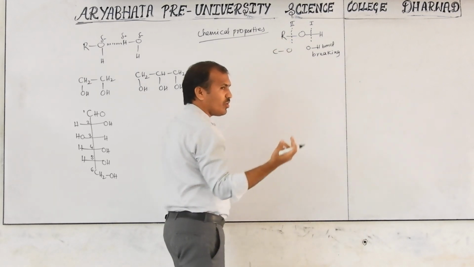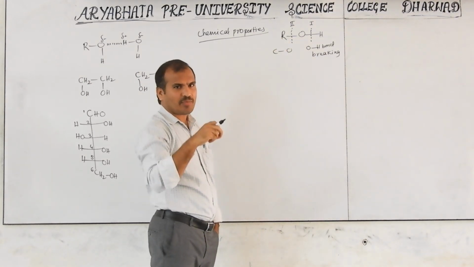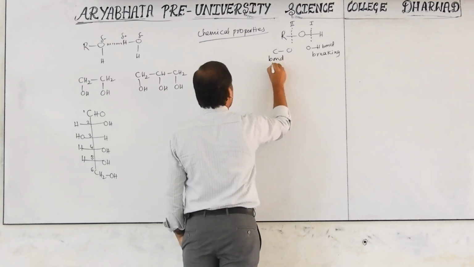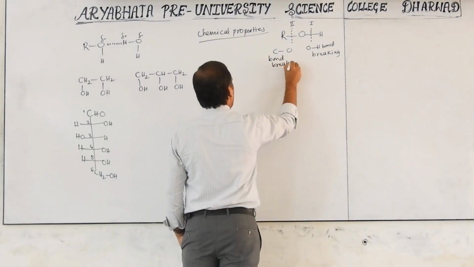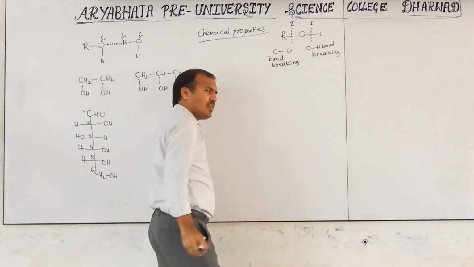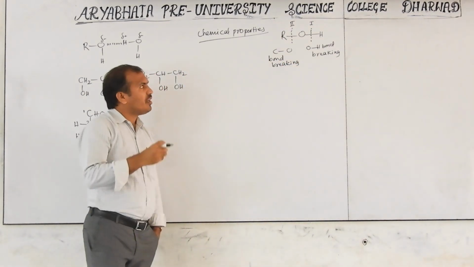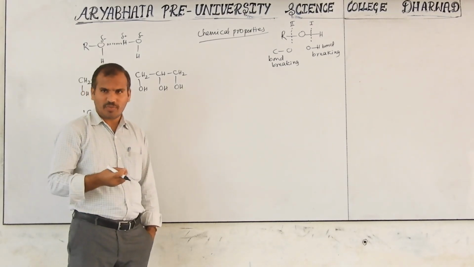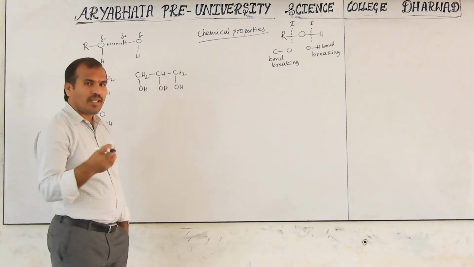R means an alkyl group, so don't say it is an R-O bond. This is carbon only: alkyl C-O bond breaking. So there are these 2 types of reactions, and some other reactions will also be there. If we cover these 2 types and other brief cases, then the chemical properties chapter will be closed. Next, ether will be discussed.